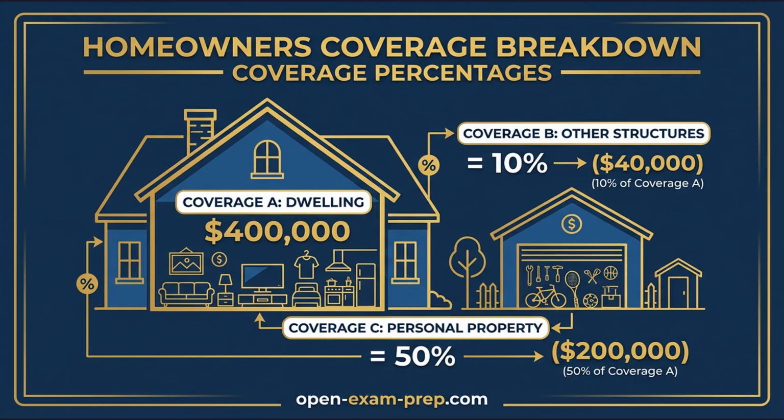Homeowners coverage percentages are heavily tested. Coverage B for other structures is 10% of Coverage A. Coverage C for personal property is 50%. So, a $400,000 home automatically gets $40,000 for other structures and $200,000 for contents.